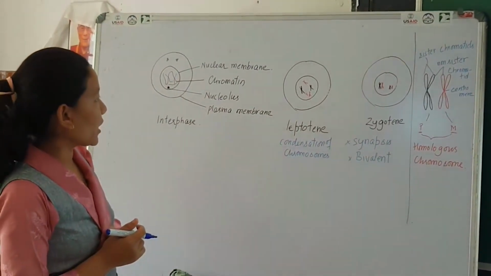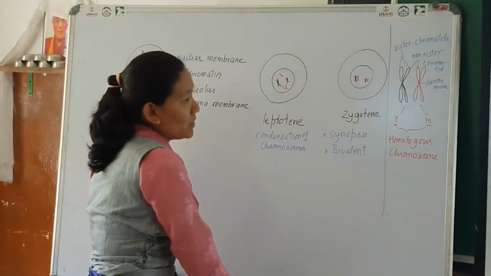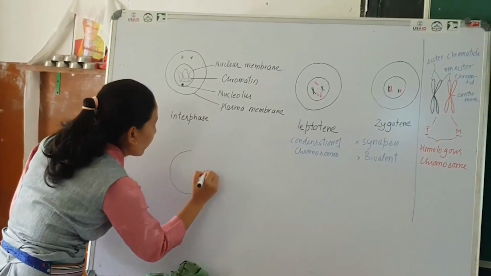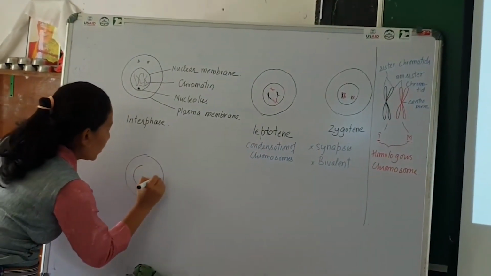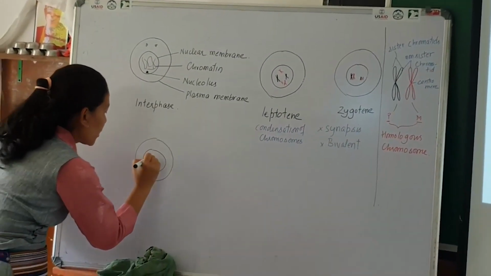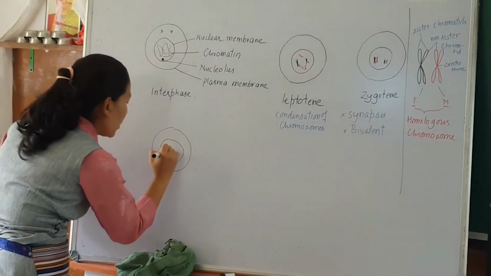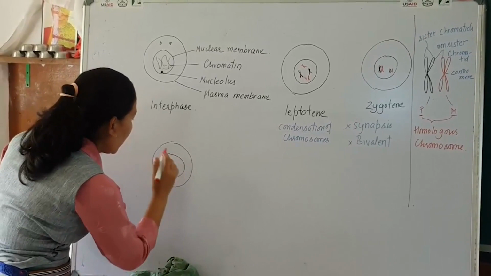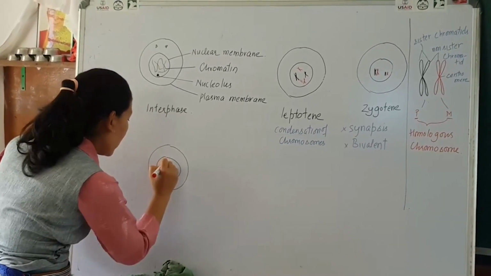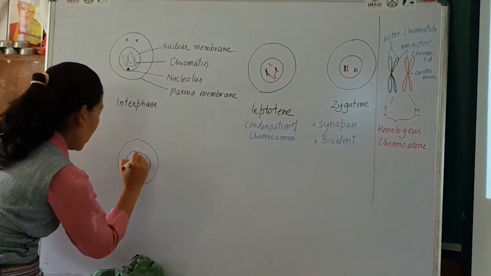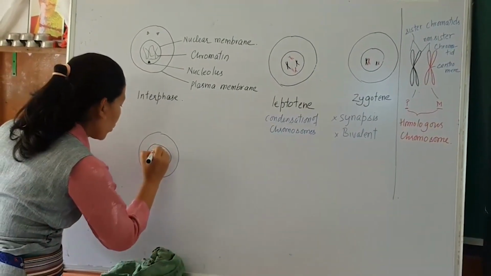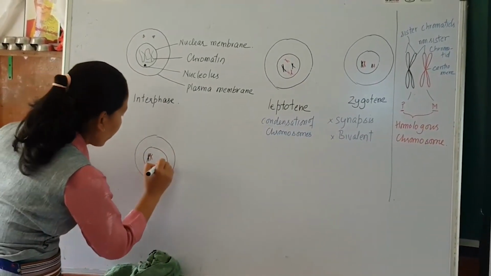Okay, now the next stage is pachytene. So during the pachytene stage, these homologous chromosomes cross over. Non-sister chromatids of homologous chromosomes cross over.